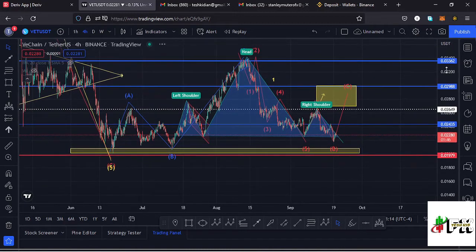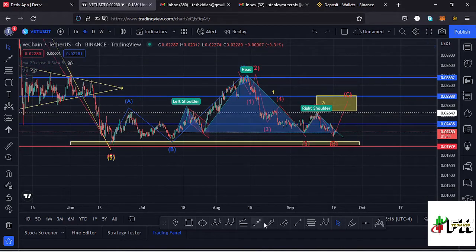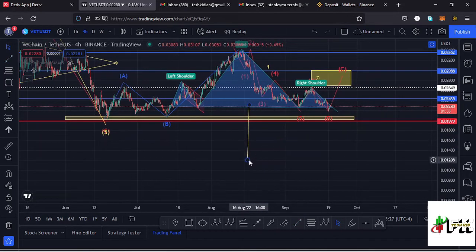having the target area of that breakout as the height between the head and the neckline. So using a trend line, we can get the height between the head and the neckline, and then place that height down here to give us a minimum target area to the lower side, and that could take us back to around the $0.012 mark.